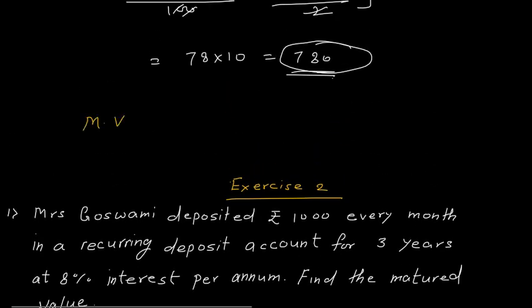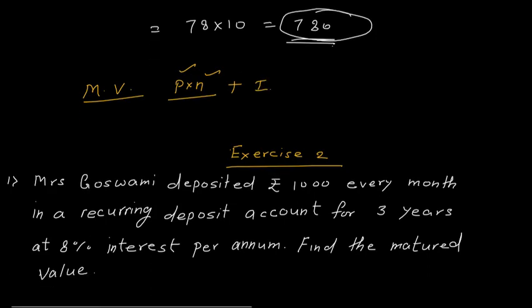Matured value is your P into N. Now why am I writing P into N? Because P is the amount which you are investing per month, and for n months when you invest it is P into N plus the interest which you calculated. This is your matured value.